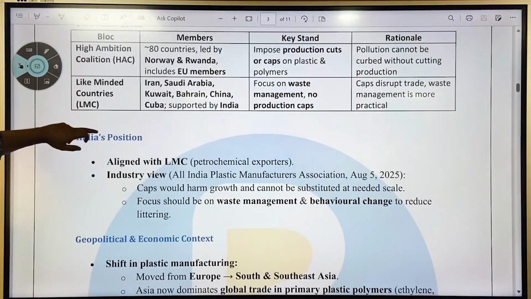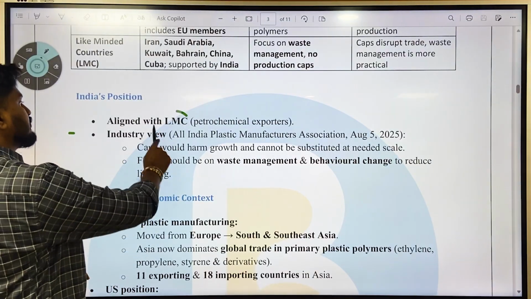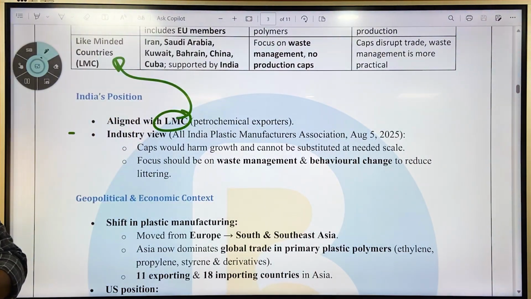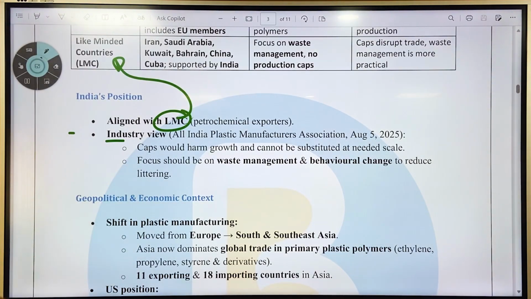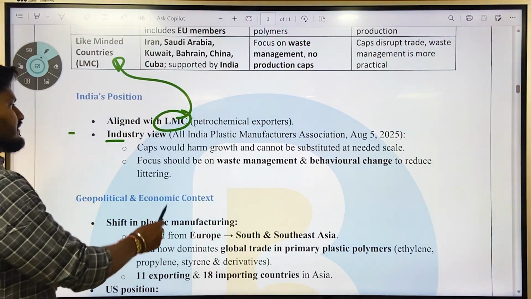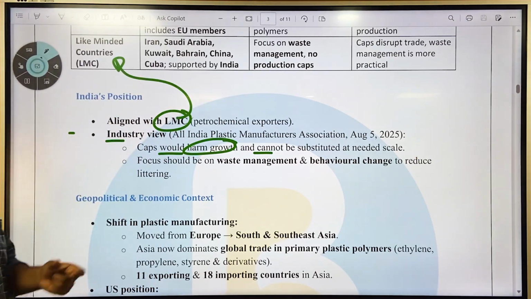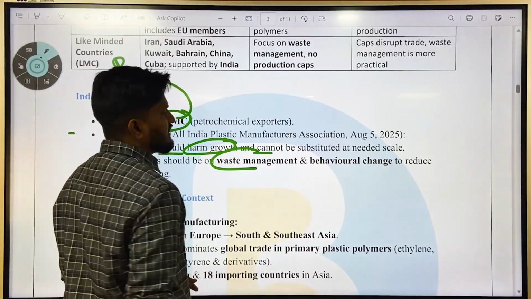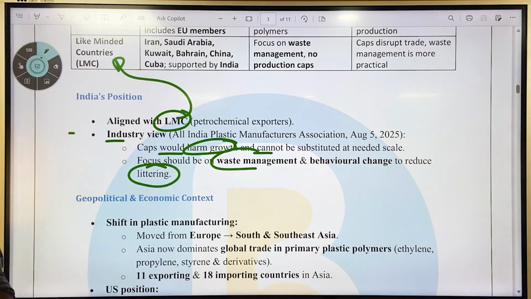And what about India's position here? India's position is mainly aligned with the LMC because it is more aligned with India's goals as a petrochemical exporter. In the industry view, the All India Plastic Manufacturers Association said on August 5, 2025 that caps would harm growth and cannot be substituted at the needed scale. Focus should be more on waste management and behavioral change to reduce littering rather than production caps.